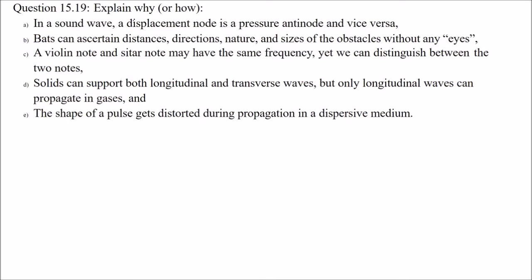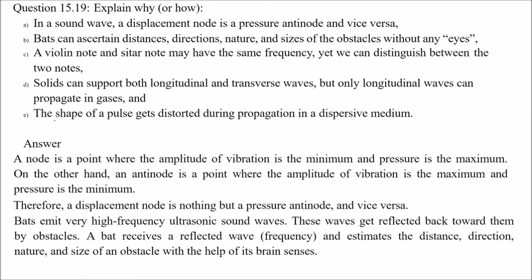Explain why or how in a sound wave a displacement node is a pressure antinode and vice versa. See, a node is where the amplitude of vibration is minimum. Okay. So this is a node, these are the antinodes. So here at this point, the amplitude of vibration is minimum and the pressure is maximum.